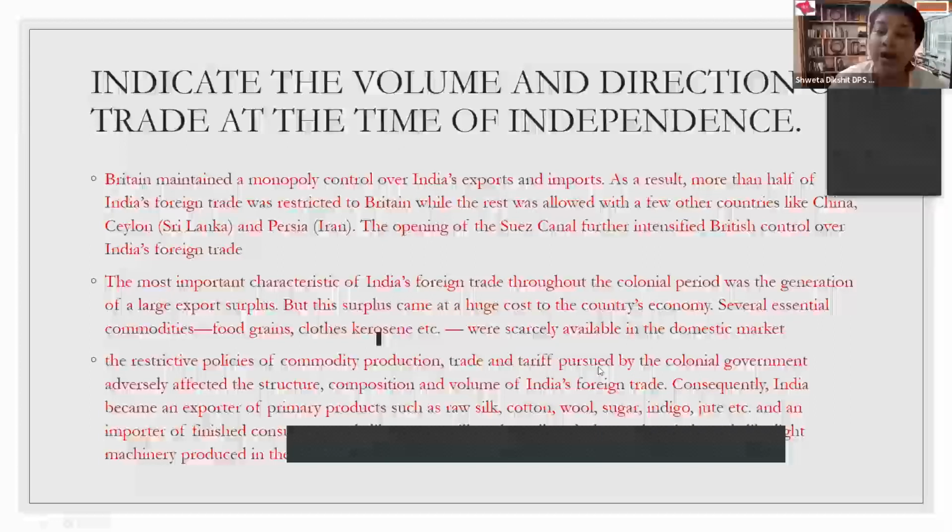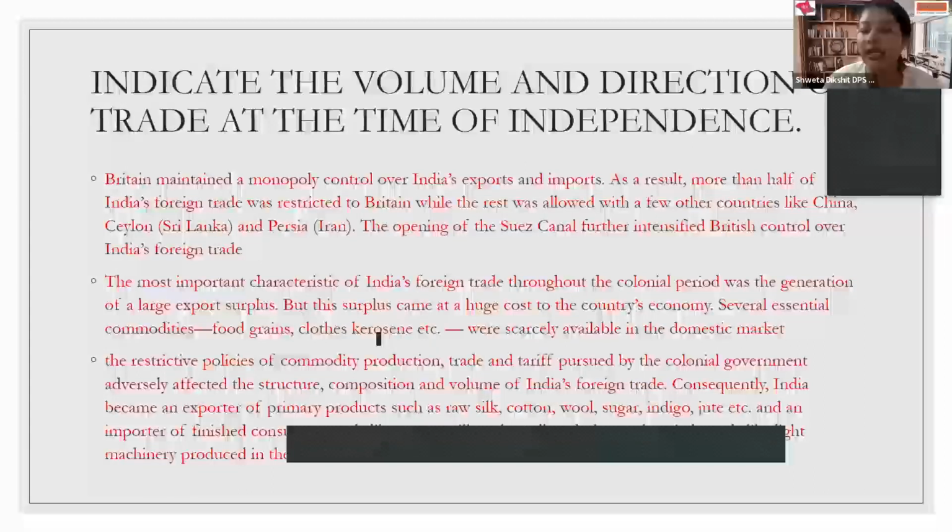What was that? When the Britishers had to export something from India to their own country or native country, they made everything tax free. There were no tariff on that. Whereas if anything was to be exported to the rest of the world, there were high taxes levied on it.